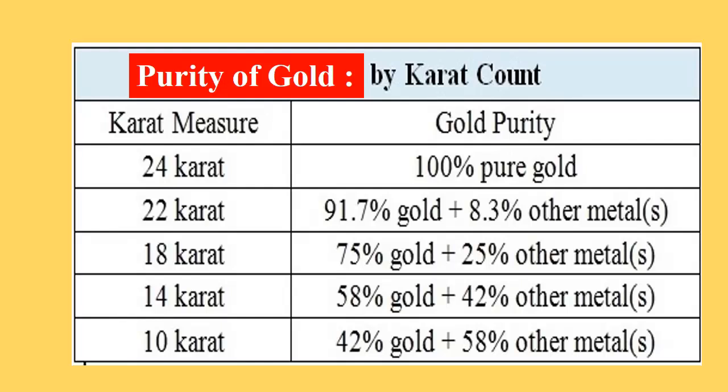But children, remember, 100% pure gold ornaments are not possible because even gold is soft, and hence in practice the goldsmith will give you gold ornaments having 22 carats. That means we are also paying the same amount for the 8.3% other metals as for the gold. So whenever you go to buy gold ornaments, do check the carats. Never buy any ornaments having less than 22 carats.